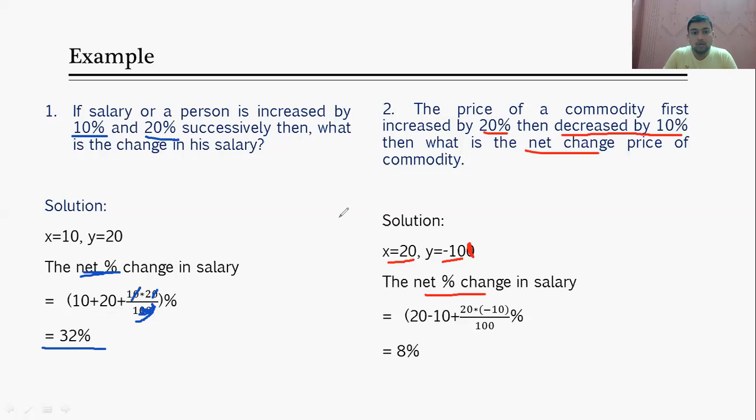See, I have told you, if the percentage is decreasing, you have to take the negative sign. So 20 minus 10 plus 20 into minus 10 upon 100. So 10 minus, this will be 2. So 10 minus 2, it will be 8. That means the net percentage change in the price of the commodity will be 8%.